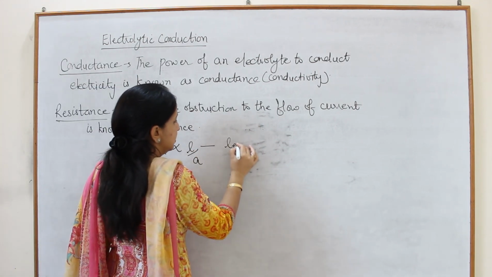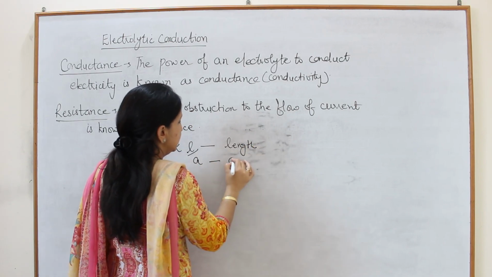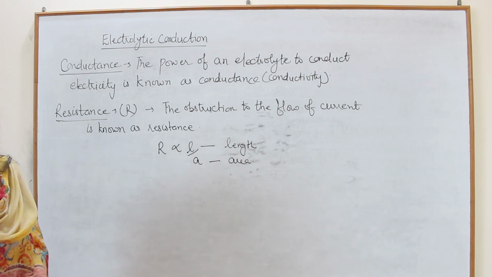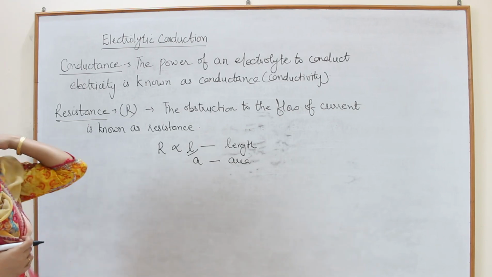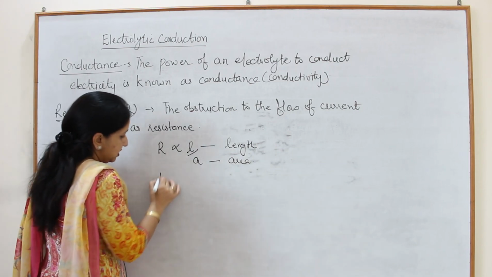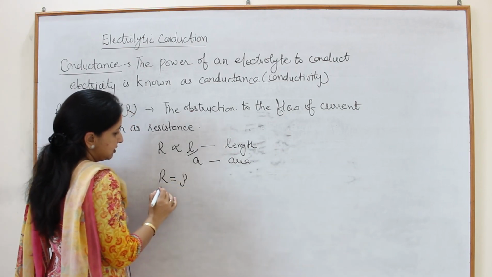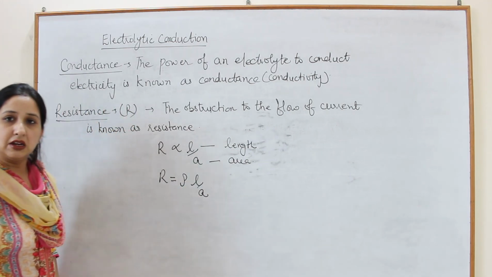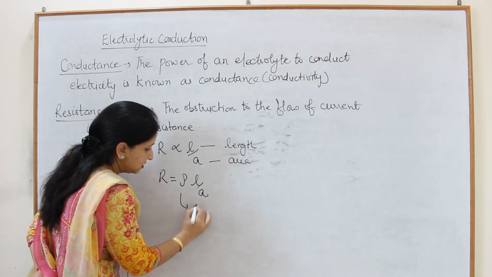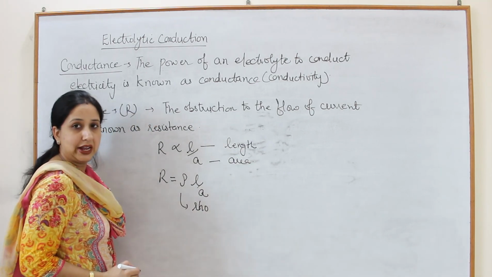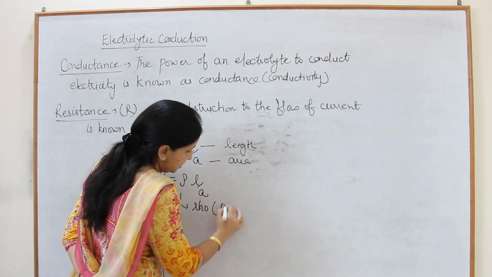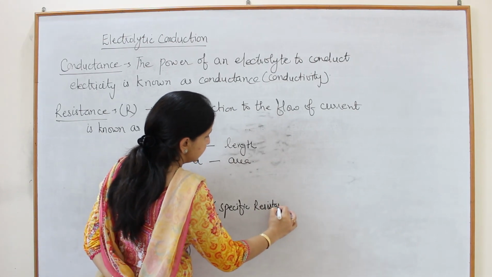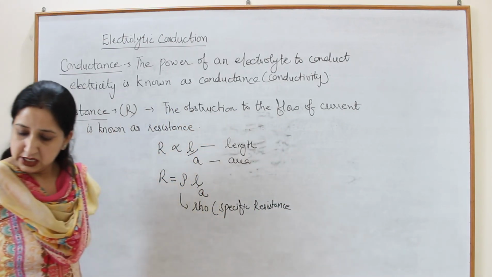L is length and A is area. So R is directly proportional to L upon A, or it can be written as R is equal to rho into L upon A. So this sign is known as rho, RHO, and it is known as specific resistance or simply resistivity.